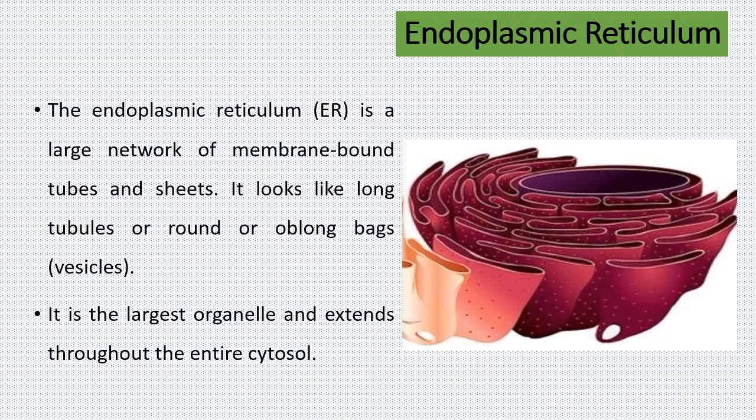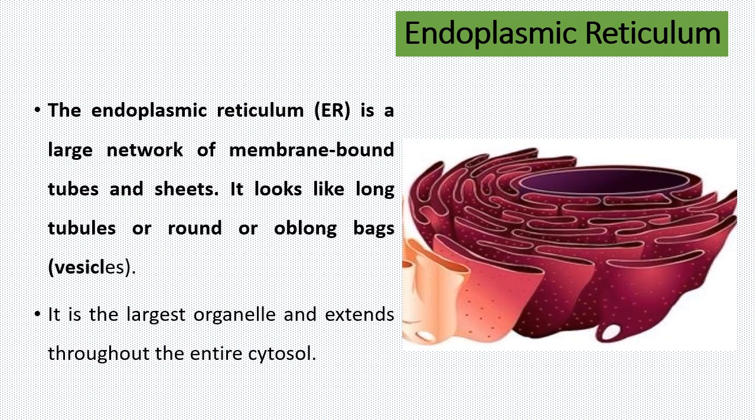The first organelle that we are going to discuss is the endoplasmic reticulum. Endoplasmic means inside the cytoplasm. Reticulum means a network, an intense network. Therefore, the endoplasmic reticulum is a large network of membrane-bound tubes and sheets. It looks like long tubes or round or oblong bags, as you can see in the diagram. It is the largest organelle and extends throughout the entire cytoplasm.